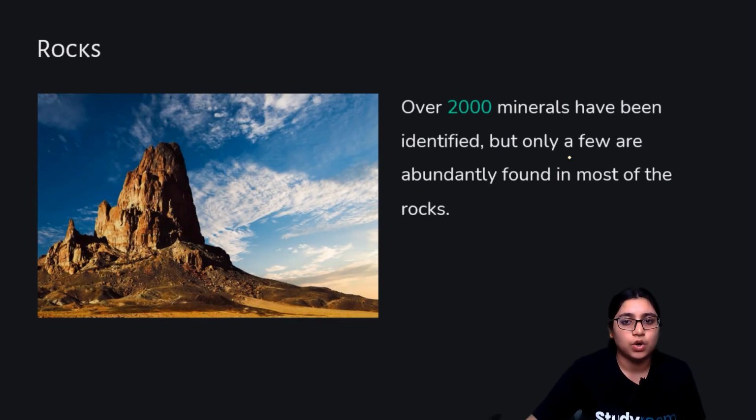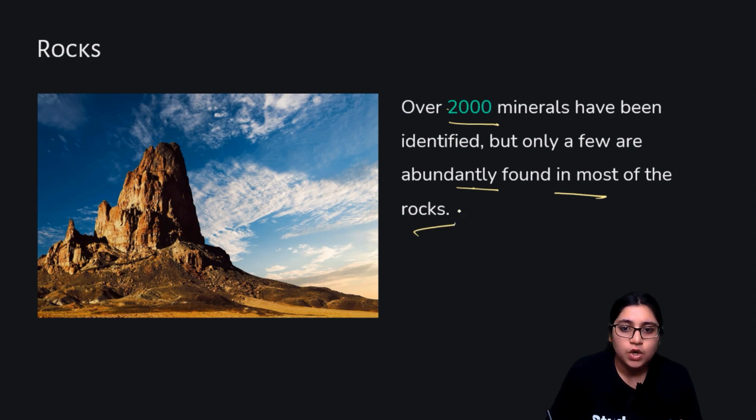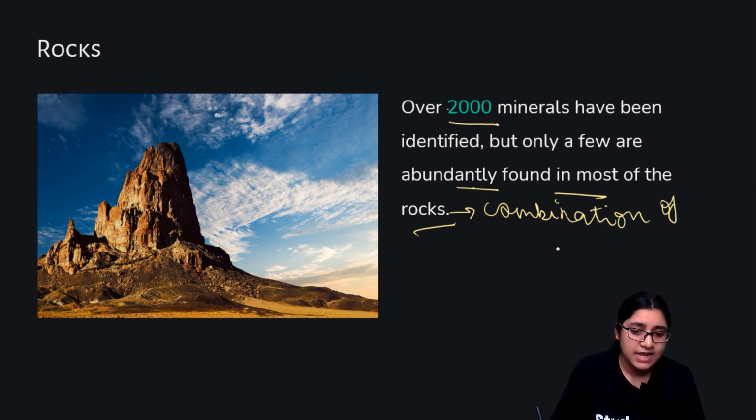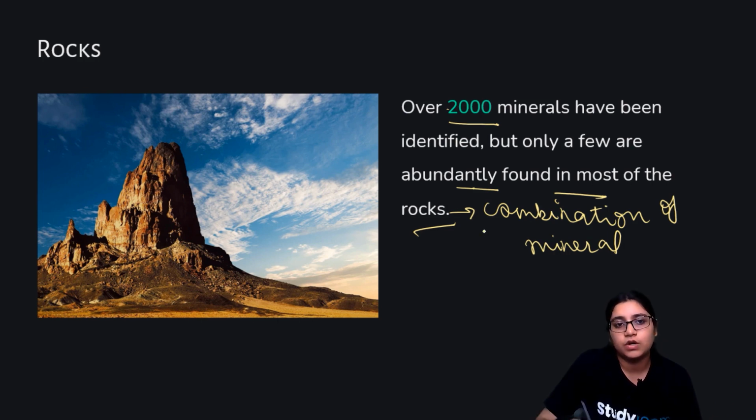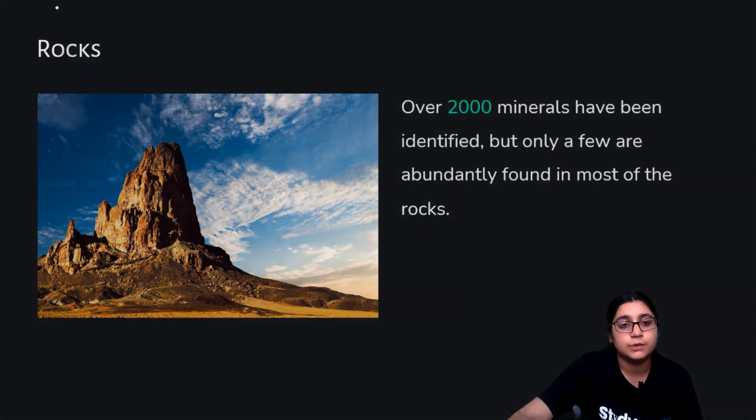So now we are coming to rocks. What are rocks? Over 2000 minerals have been identified, but only a few are abundantly found in most of the rocks. Rocks are a combination of minerals. The majority of rocks consist of several minerals, but only a minority of them contain only one significant or specific mineral. All right, so we have learned a lot about rocks now.